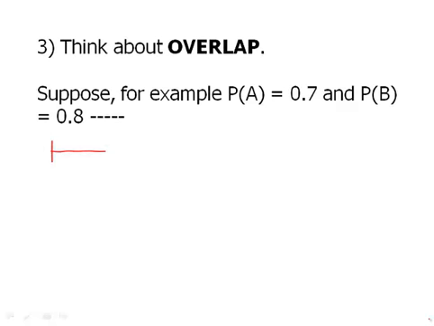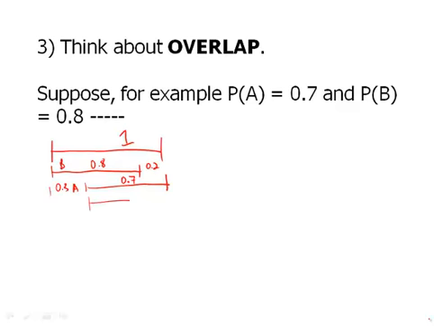One way to view this is visually. If this is the whole space, that would be 1. This would be B, which is 0.8, and that just leaves a little 0.2 on the outside. Suppose we want to have them have minimum overlap. Then we'd push A all the way over here, 0.7, and so there'd be a 0.3 on the outside over on this side, and that means their overlap zone would be 0.5.